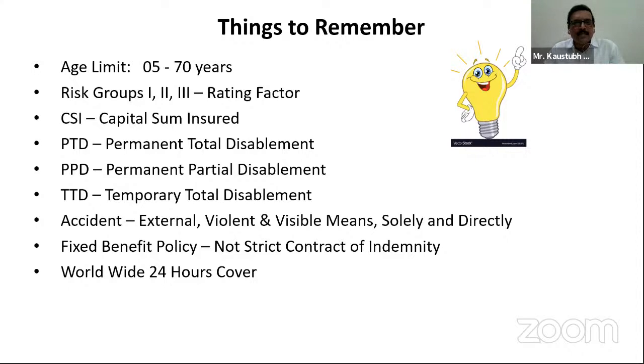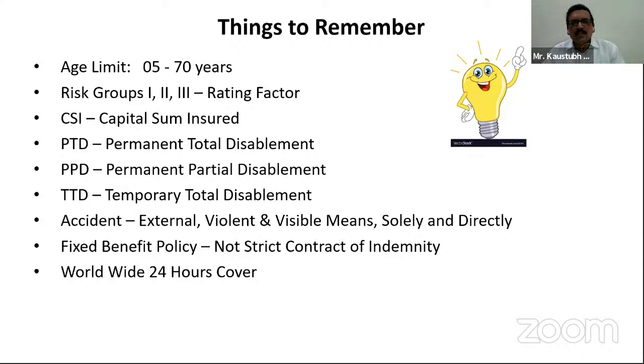Fixed benefit policy. In a personal accident policy, the thing to remember is that it is a fixed benefit policy and not a strict contract of indemnity. Now, to know this fixed benefit, as I explained earlier, for a person having a salary of say 50,000 per month, how do we calculate his sum insured?